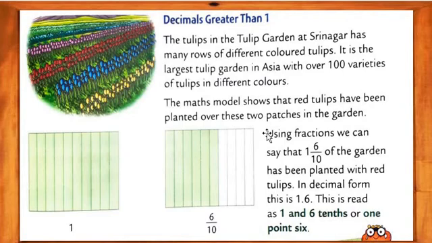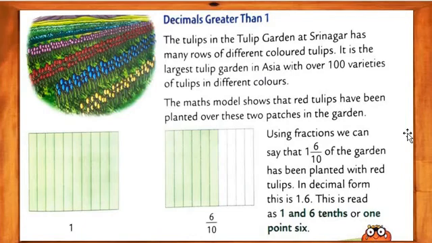So, my dear students, the maths model shows that red tulips have been planted over these 2 patches. See this here, 2 patches in the garden. Using a fraction, we can say that 1 and 6/10 of the garden has been planted with the red tulips. In decimal form it is 1.6.